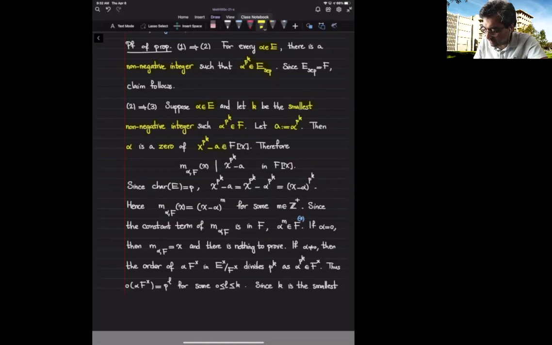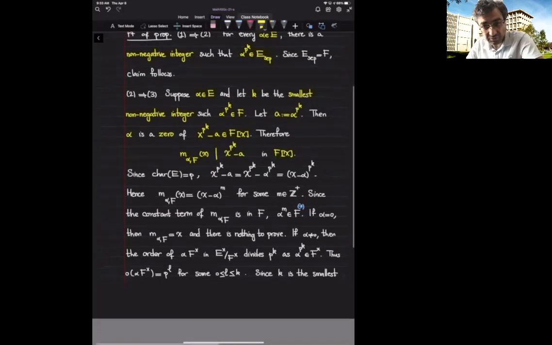So this is a polynomial in F bracket X, and alpha is a zero of this polynomial. Therefore, the minimal polynomial of alpha over F divides x raised to power p to the k minus a. And this division happens in the ring F bracket X, in the ring of polynomials with coefficients inside F.